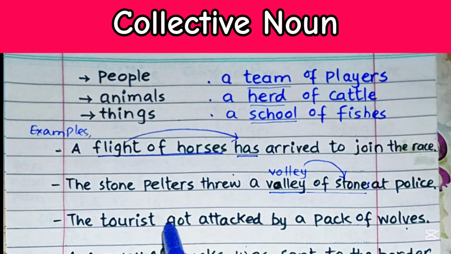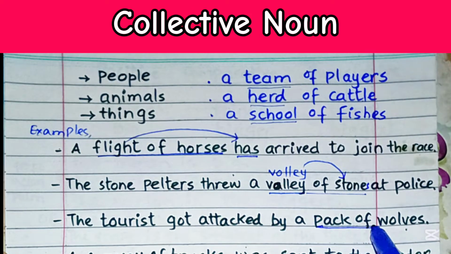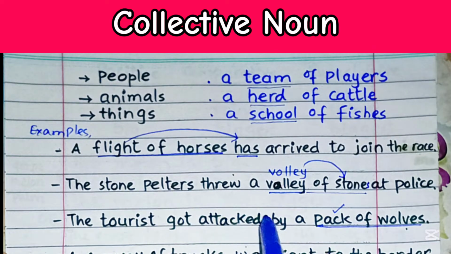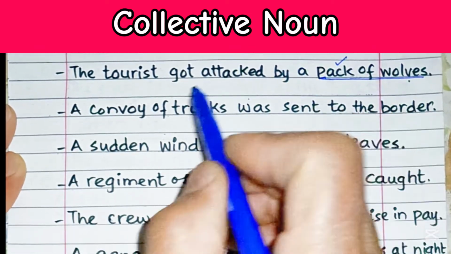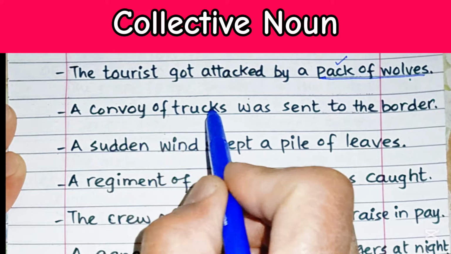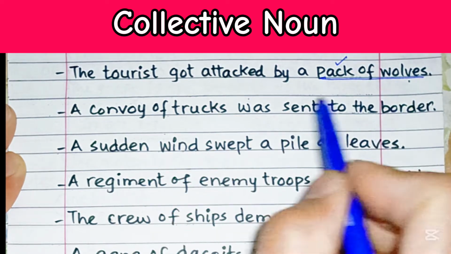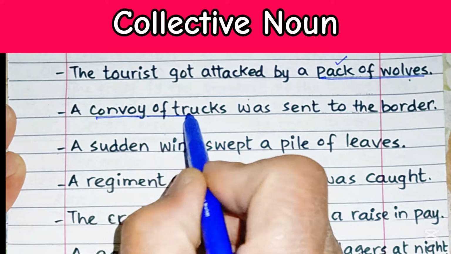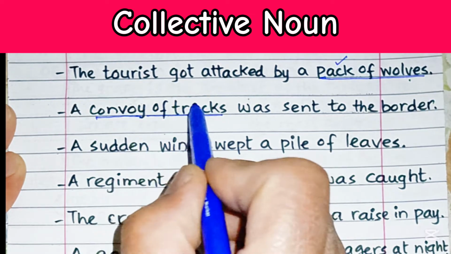Then, the tourist got attacked by a pack of wolves. So over here, in a pack of wolves, this word pack refers to a collective noun. So the tourist got attacked by a pack of wolves. A convoy of trucks was sent to the border. Over here, the word convoy is specially coined for trucks.